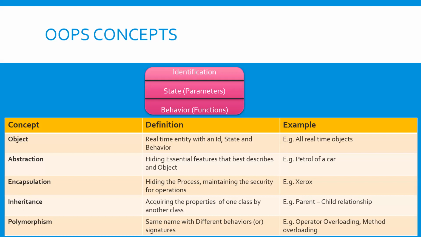Polymorphism. Poly means many. Forms means different behaviors with the same name. We have different behaviors. If you call the same method with the same name, there are different behaviors with the same name, and we can call the methods in the class.